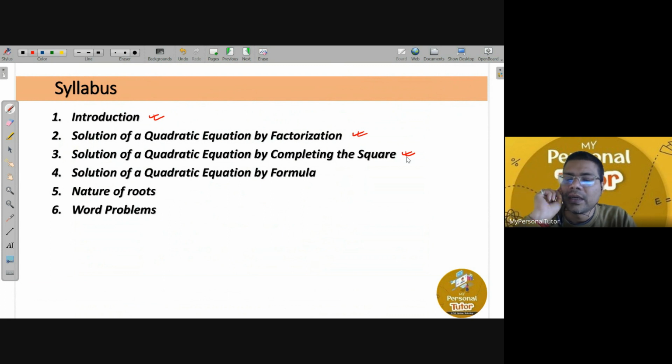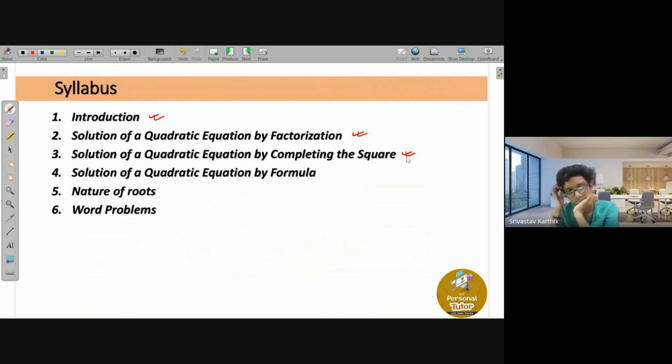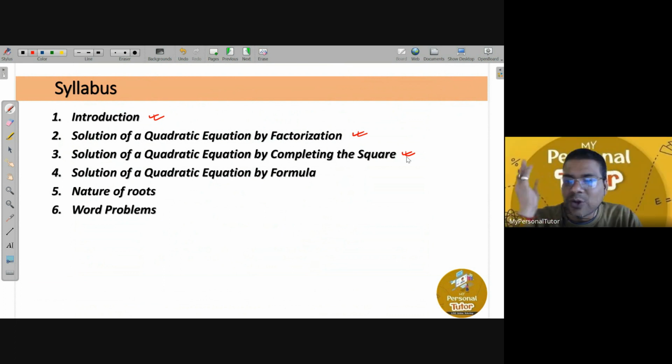We will be discussing that as well, because this is a must. I don't know why CBSE has deleted this one. They should not have deleted it, because there are lots of applications of this. In 11th, everywhere you will be using this. And then there is another method of solving any quadratic equation by formula. There is a direct formula, so if any quadratic equation is given to you, you can just use the formula and get the answer. After that, there is something known as nature of roots, which we will be discussing, and then we will have some more problems.